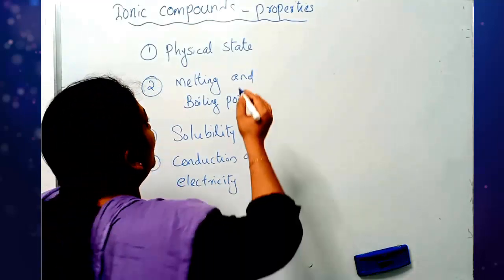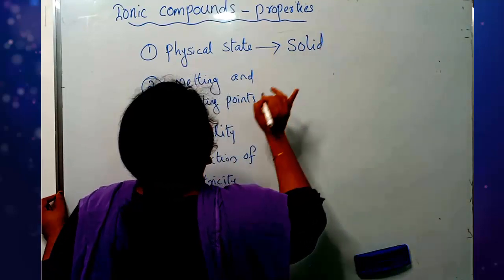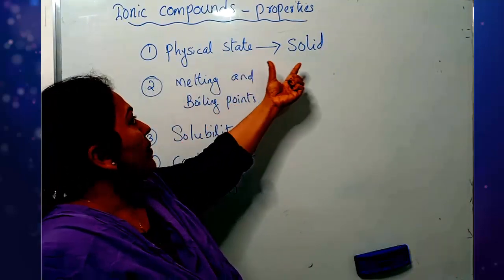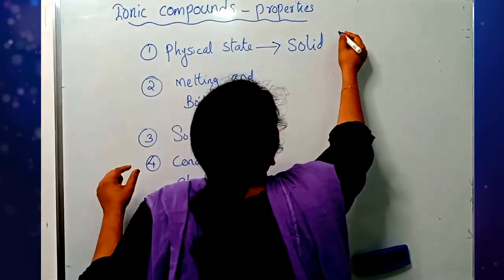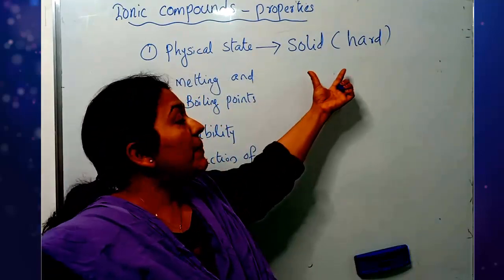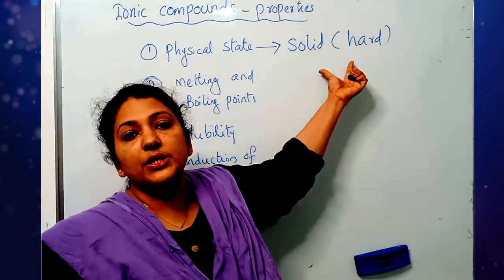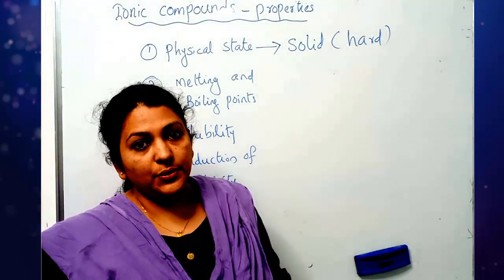Due to the high force of attraction, ionic compounds are usually solids, and they are also hard in nature because of the strong force of attraction between the positive and negative ions. Is that clear to you?